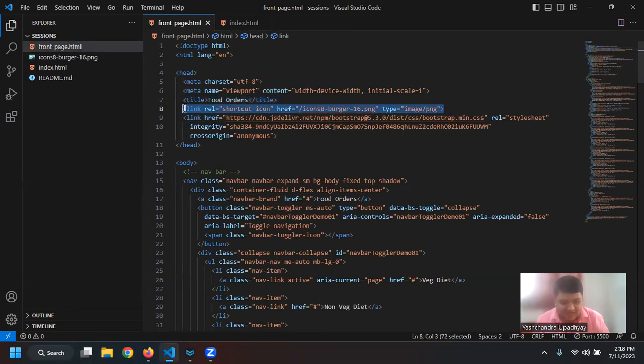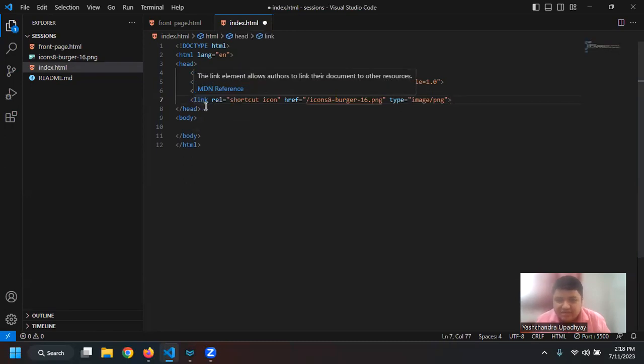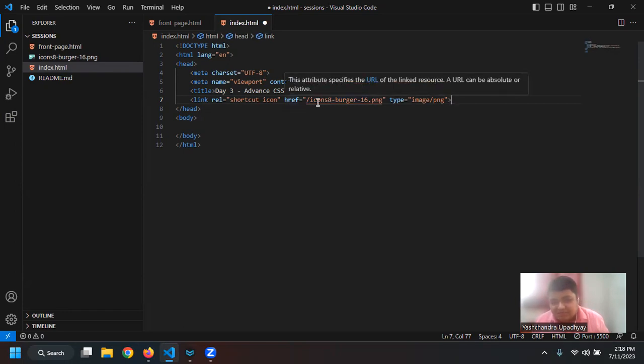So yesterday I told you how to add a favicon, right? So you can see that I just use a link tag and rel, I would say shortcut icon, and then the href, that is the hyperlink for that. I will give the link. See, I have a backslash. So that is basically telling that this is currently the root directory. Now, after the root directory, find a file named icon-set-burger-16.png.